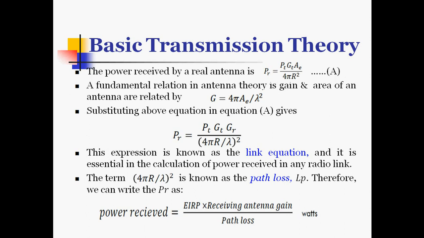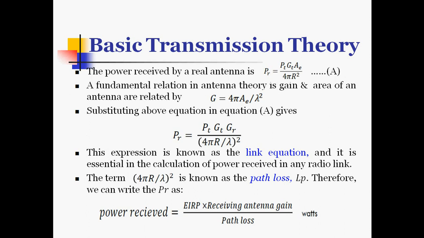where the term 4 pi R by lambda bracket square is known as the path loss, denoted by LP. Therefore, from the path loss equation we can write PR, where the denominator is nothing but LP. So power received is EIRP into receiving antenna gain divided by path loss.